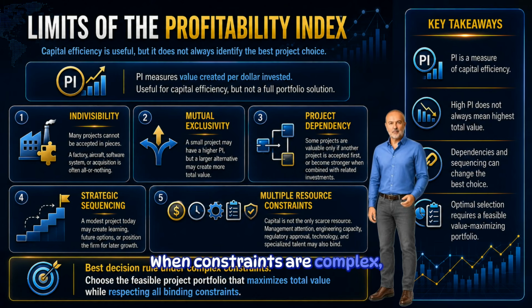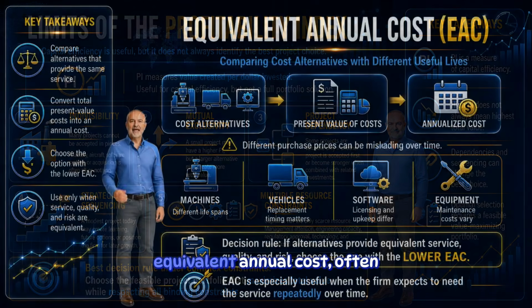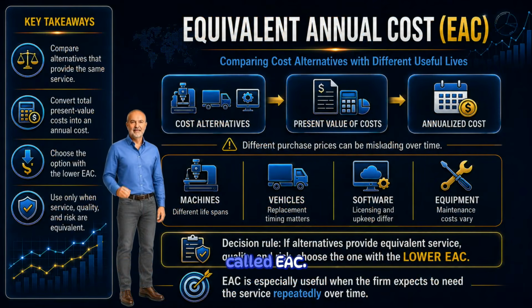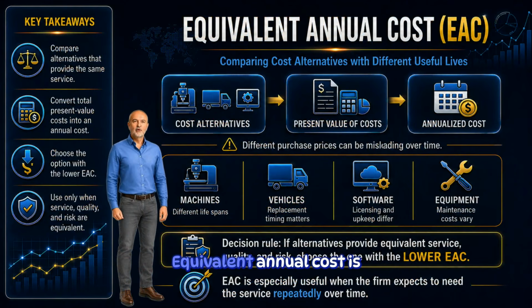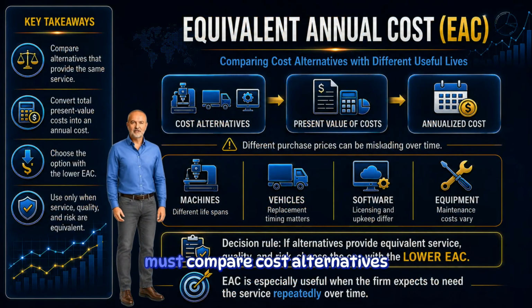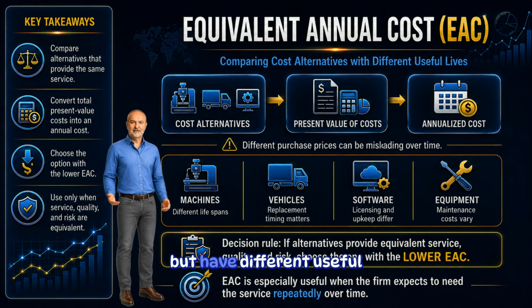When constraints are complex, the real task is to choose the feasible project portfolio that maximizes value while respecting all binding constraints. Let's now turn to equivalent annual cost, often called EAC. Equivalent annual cost is used when a firm must compare cost alternatives that provide similar service but have different useful lives. This situation appears often in business.